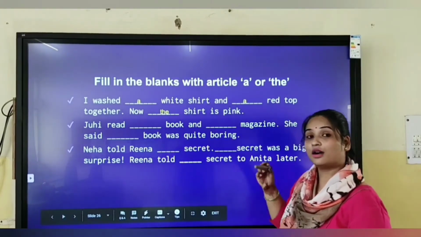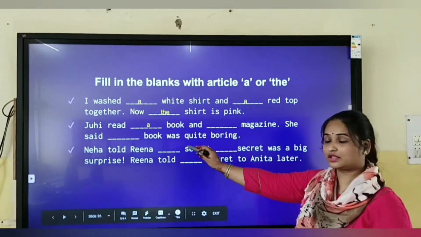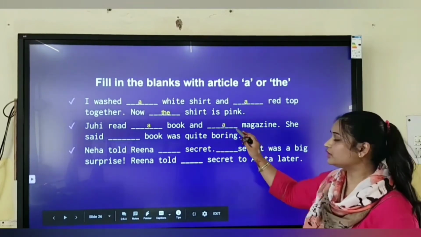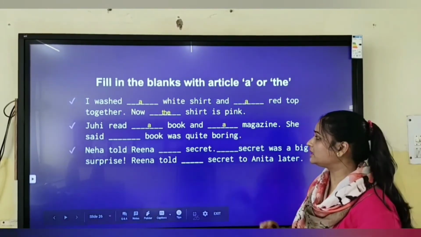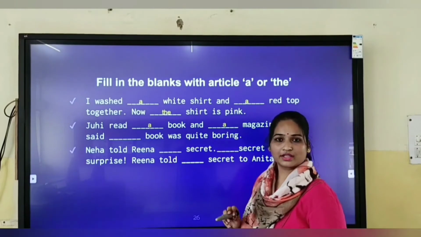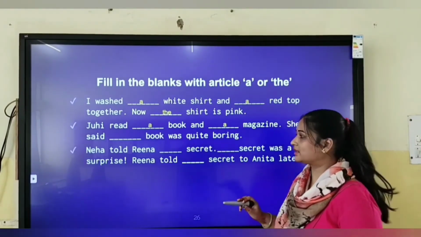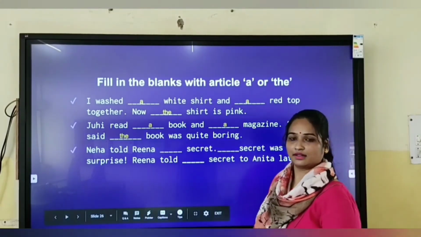Juhi read a book and a magazine. Because the first time book is introduced and magazine is also introduced for the first time, so article a will be placed. But here book is the second time book has come, so we'll place article the.